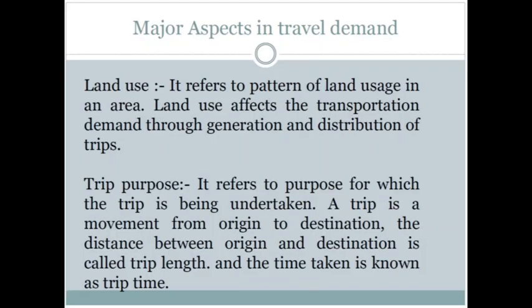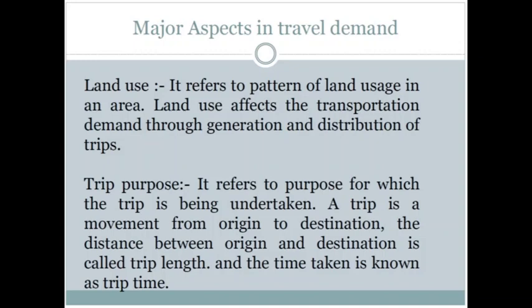Here are the major aspects in travel demand, that is the land use and the trip purpose. Land use, as you know, refers to the pattern of land usage in a particular area, and land use affects transportation demand by trip generation and distribution of trips. Similarly, trip purpose refers to the purpose for which a particular trip is being undertaken, and it is a movement from origin to destination.